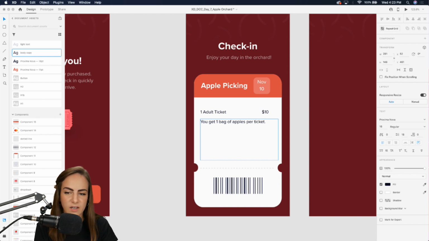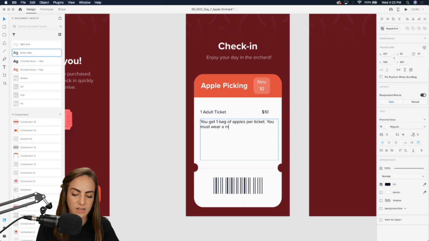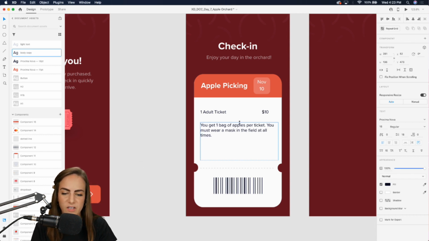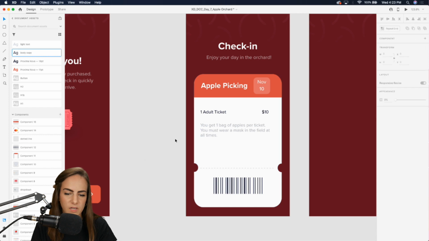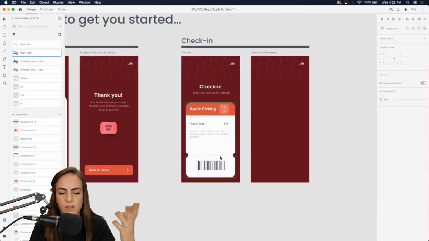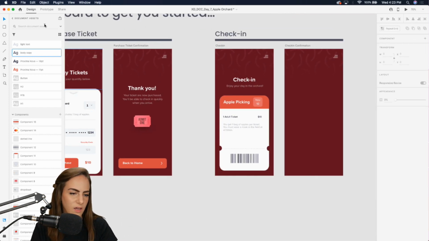And what else? You must wear a mask in the field at all times. Okay, something like that. Just little details that they might need to know. And we can bring that down just a bit. And you could fill that in with, obviously, whatever else you want. But, oh gosh, we're running out of time.